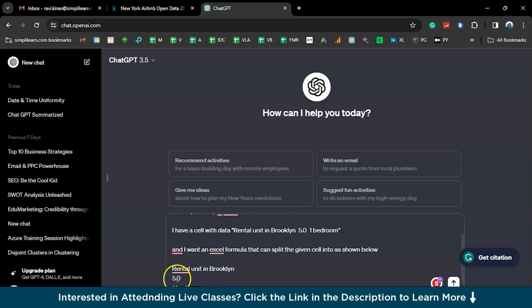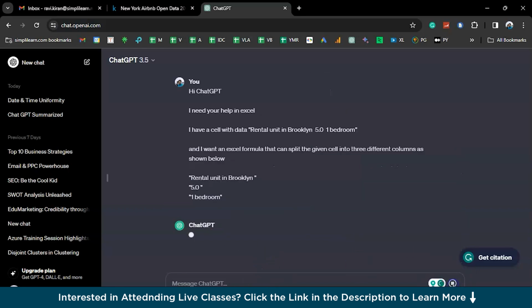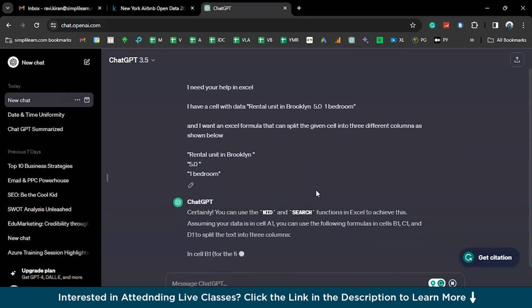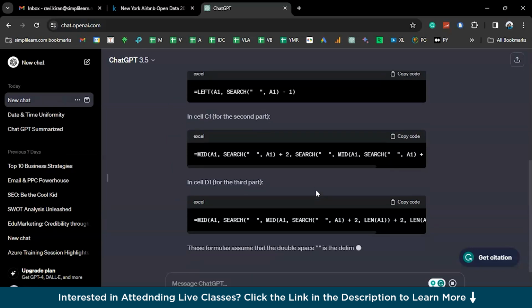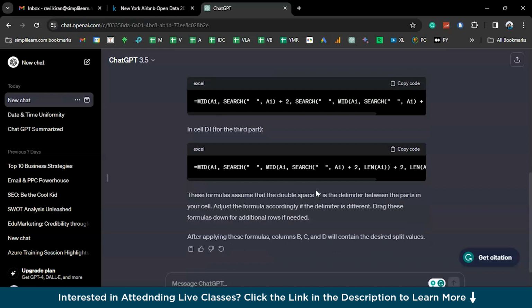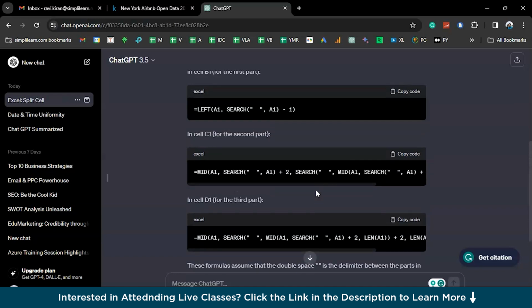Right, clear. Just be more specific about what you want ChatGPT to help you with, right? So I want an Excel formula that can split the given cell into 3 different columns as shown below, right? Just enter, and ChatGPT should be able to help you. So it is telling you to use the MID and SEARCH functions, and it has already given you 3 different formulas for 3 different occurrences.